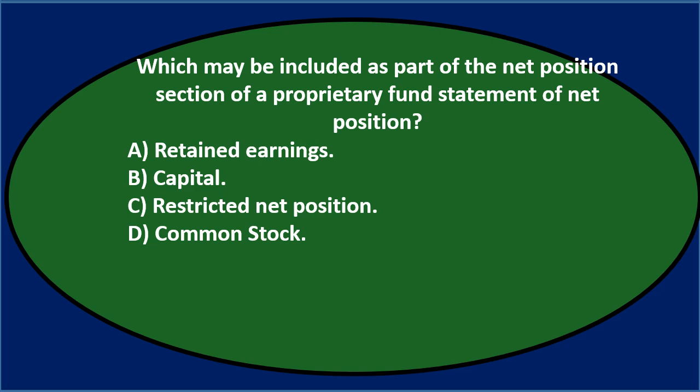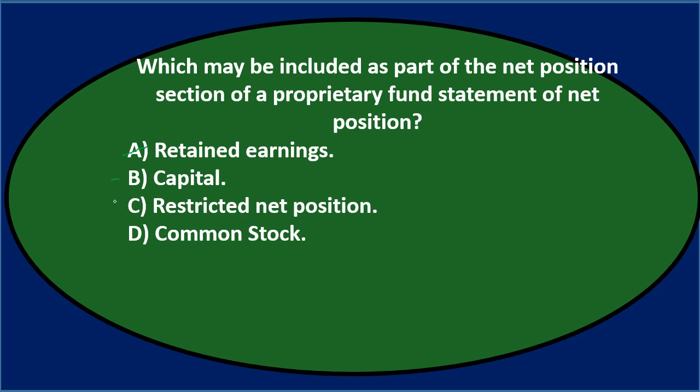Let's go through this again using the process of elimination. Retained earnings. When we see retained earnings, we should be thinking, well, that's a corporate item. That's not going to be in governmental accounting. We are considering what would be similar to the equity section, but retained earnings is not going to be one of the items. Capital might be a little bit more something that we might think of. However, capital is usually like the retained earnings used for a sole proprietor rather than a corporation or a partnership, but I'll keep that for now.